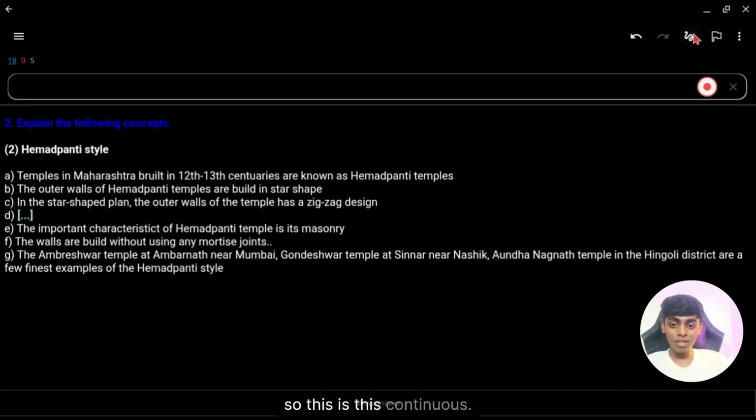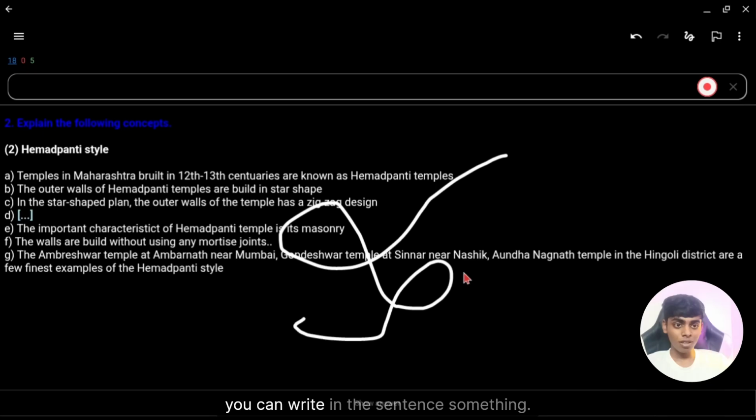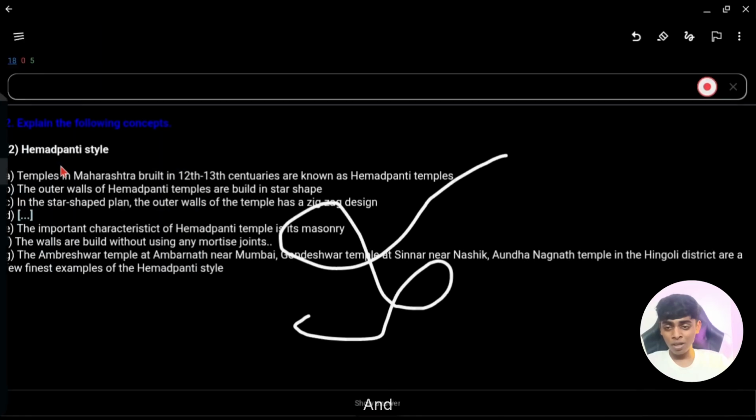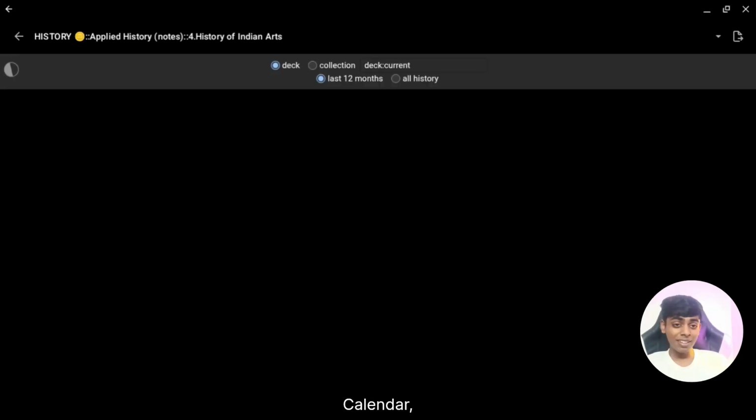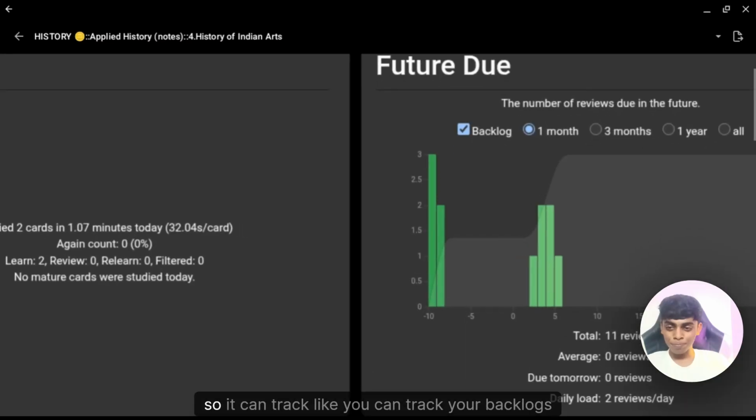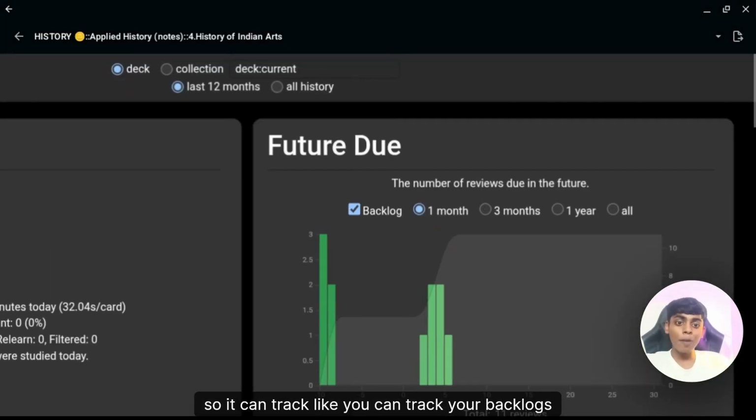So this continues. You can even write in this. If I click here, you can write a sentence. You can save this. This also works on the forgetting curve principle, and let me show you, this also has statistics. It can even track what you are studying, how much you remember, how much you have forgotten, calendar, monthly breakdown, hourly breakdown. Let it load. So you can track your backlogs also.